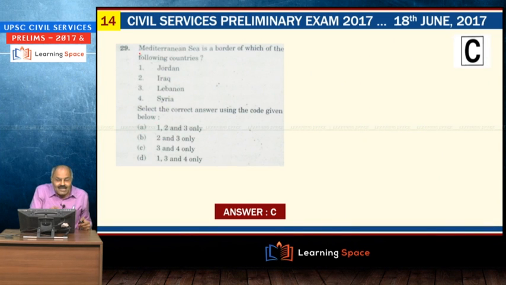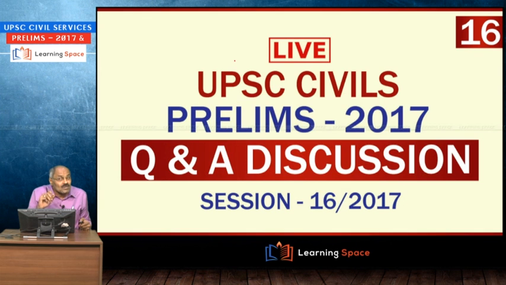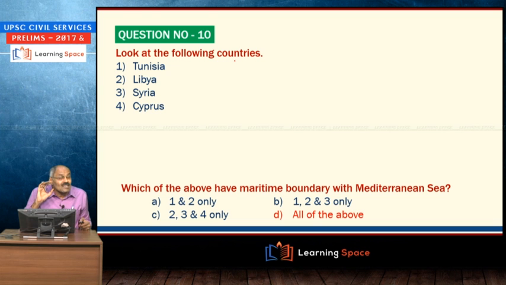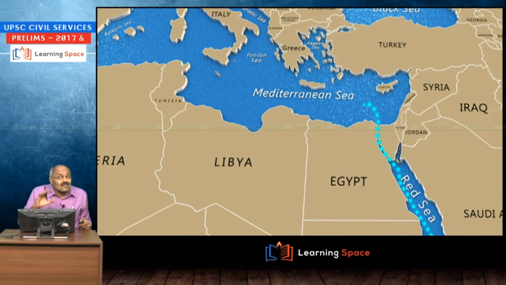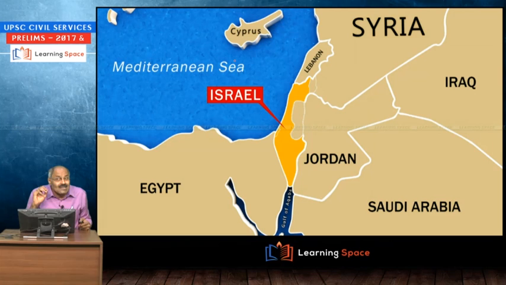You see, Mediterranean Sea is a border of which of the following countries? You see, I have shown you. In fact, I asked one question in Q&A revision. Not only that, this Mediterranean Sea, this border I have shown you and explained a number of times what are the countries bordering this. At the same time, this map I have shown you a number of times, and during the past 15 days, I told you 2-3 times with regard to the borders of this Mediterranean Sea. I told you this is Cyprus, Lebanon, Israel, Egypt.